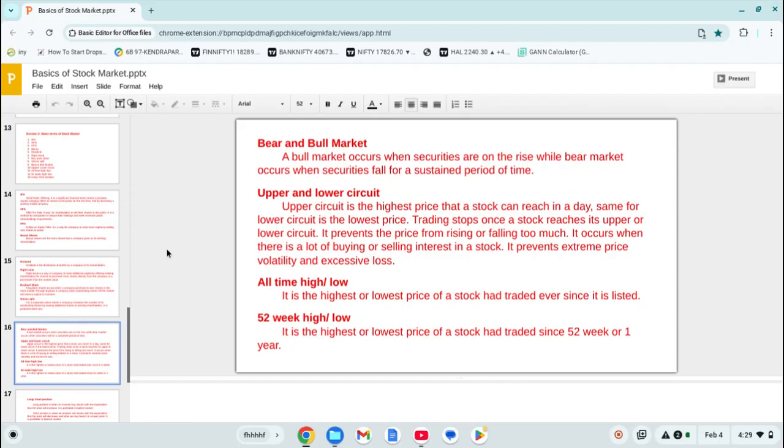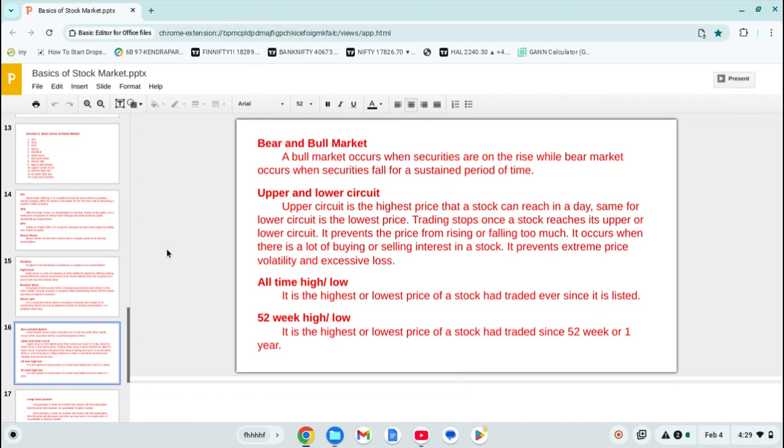Then coming to upper and lower circuit. So in the market, from retail investors to institutional investors, domestic institutional investors, foreign institutional investors, many types of investors are there. Many types of institutions, many types of persons. And retail traders are also there.